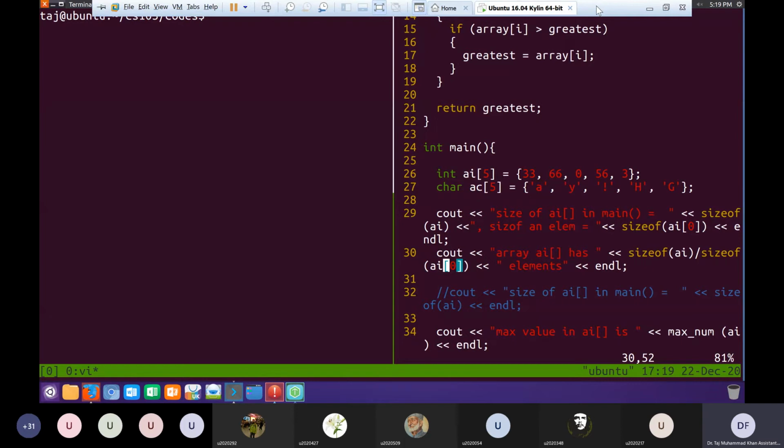Scope also we'll study in the next class perhaps. But it has something to do with, no, not memory leak. Memory leak again is something that we have not studied yet. Array was declared inside main, that's correct. So what effect does this have? It has something to do with pointers and passing arrays to functions.